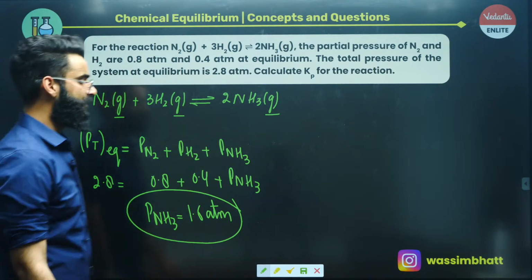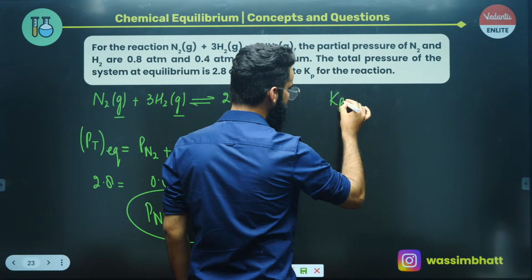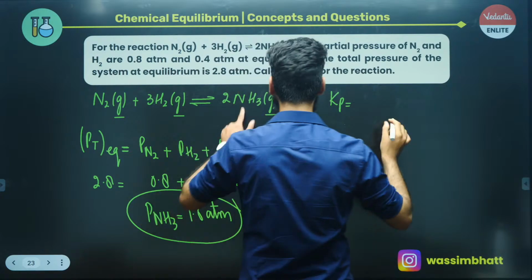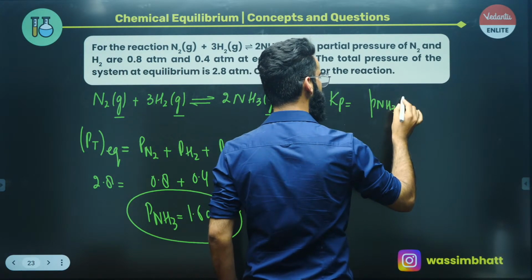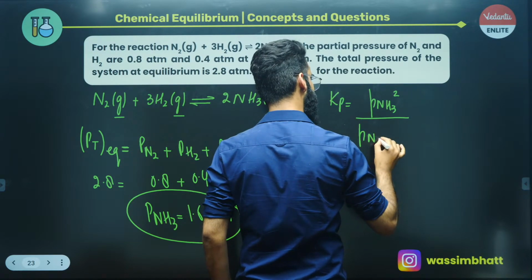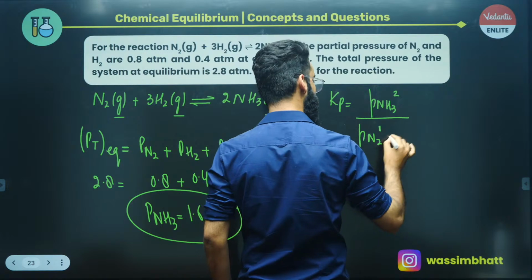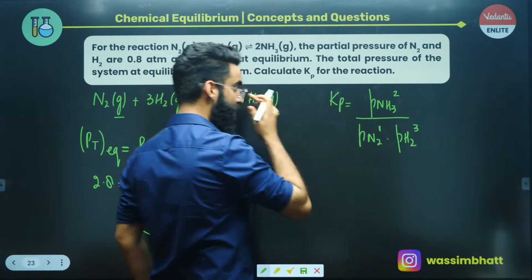Now people, you just need to write the expression for Kp. That's all you need to do. So Kp expression, how are you going to write it? You'll write it as partial pressure of NH3 at equilibrium raised to the power of its stoichiometric coefficient, that's 2, divided by partial pressure of N2 at equilibrium raised to its stoichiometric coefficient, that's 1, times partial pressure of H2 at equilibrium raised to its stoichiometric coefficient, that's 3, right?